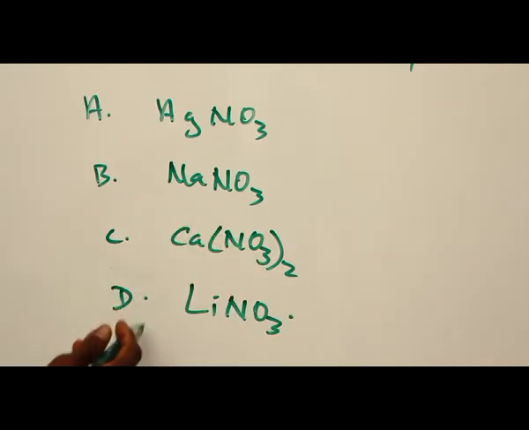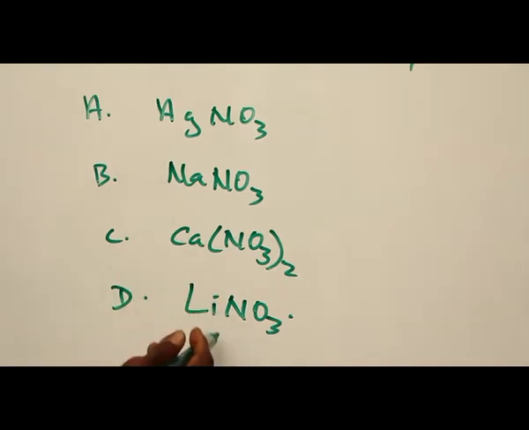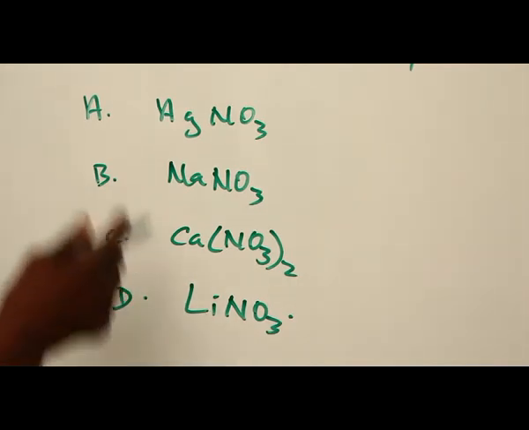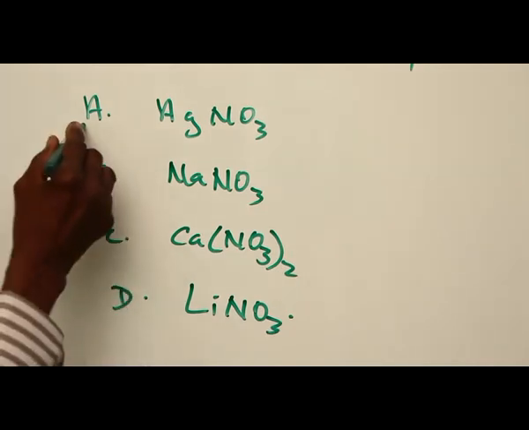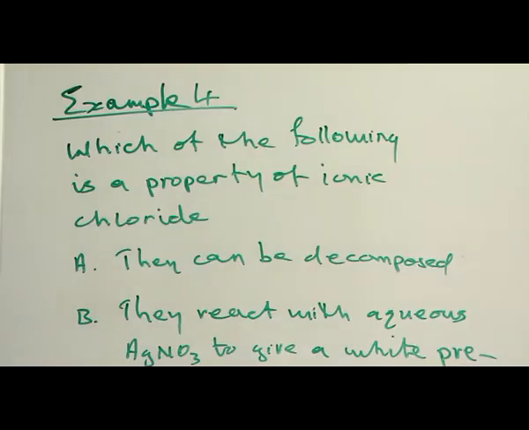D. When lithium trioxonitrate(V) is heated, it gives rise to lithium dioxonitrate(III) and liberated oxygen. Consequently, the only trioxonitrate(V) that, when heated, gives rise to the metal itself is that of silver. Consequently, the correct option is A. Let's consider the fourth illustrative example.